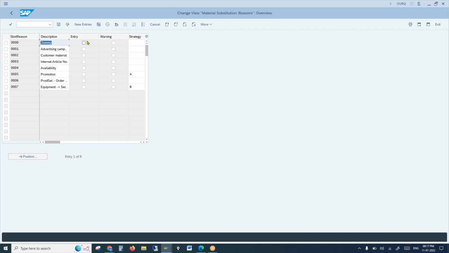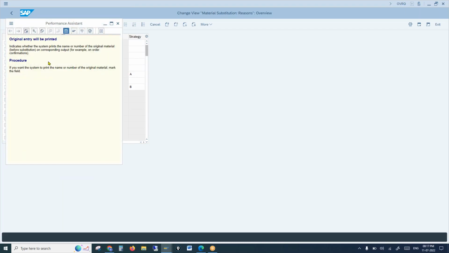If I create an order for Y and send it to the customer, it's a panic, right? So you need to tell the customer what the customer has ordered and what material you created. The customer should know, right? So entry will control what material you want to print in the output, whether the created material or you want to mention the substituted material. So entry controls what material you want to print in the output.